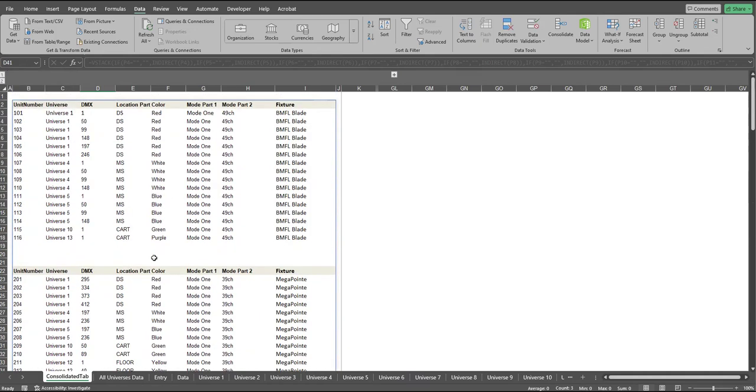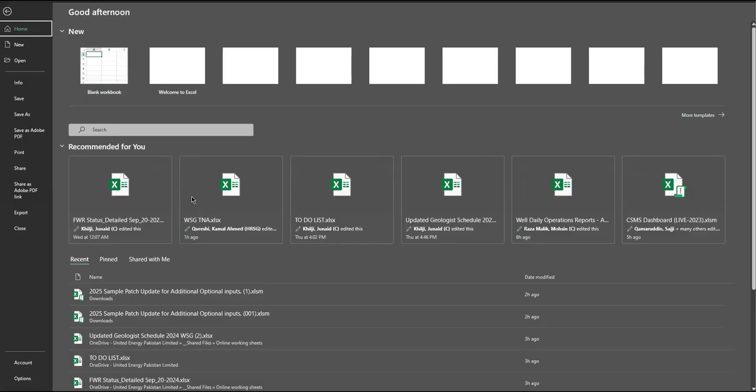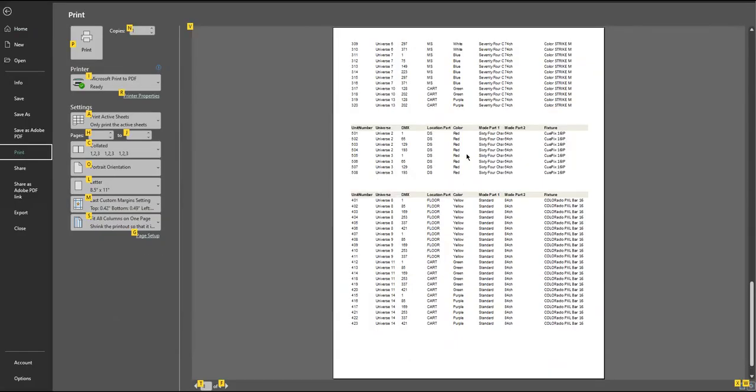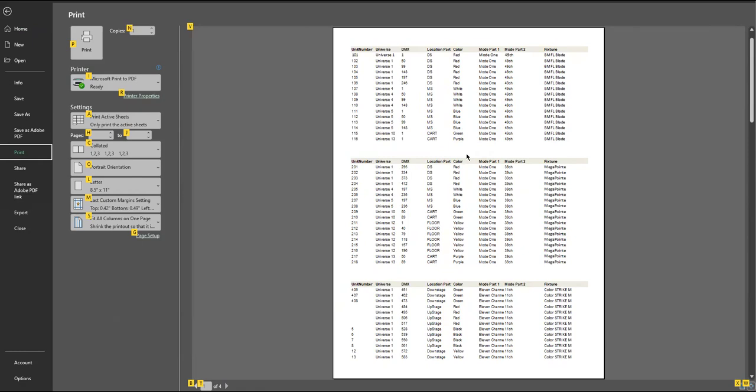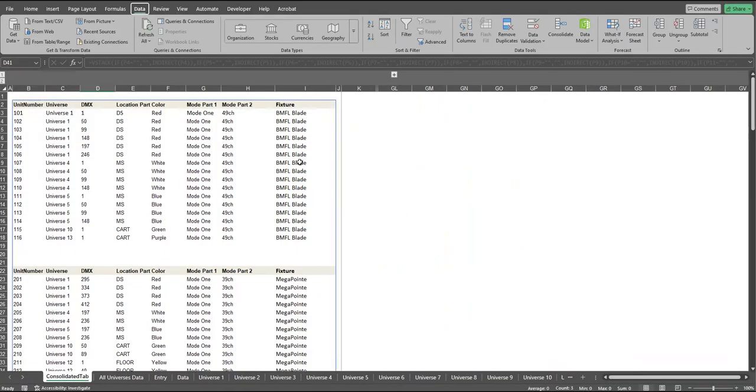Then I have added another module that sets a print area, so that once you print this page, it will cover all the new data available as well. All right, so let me quickly go through the process.